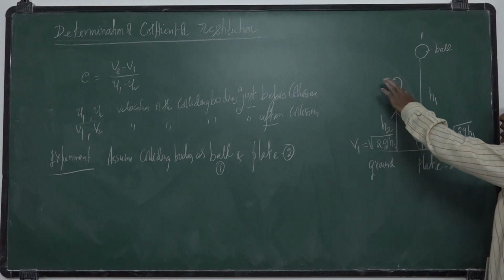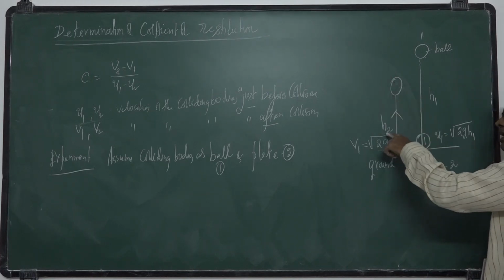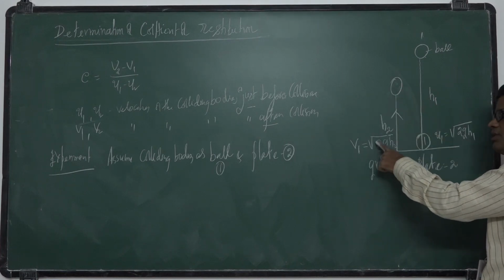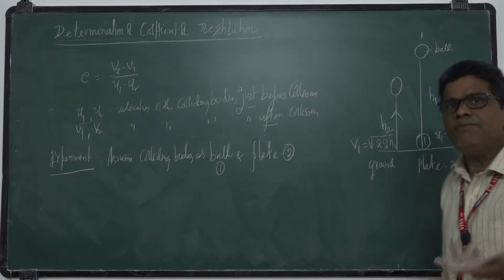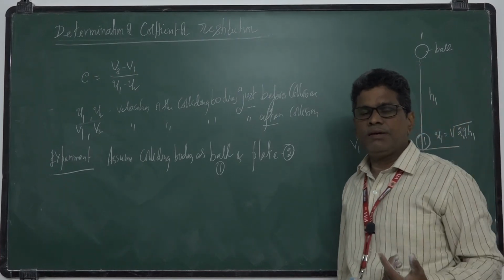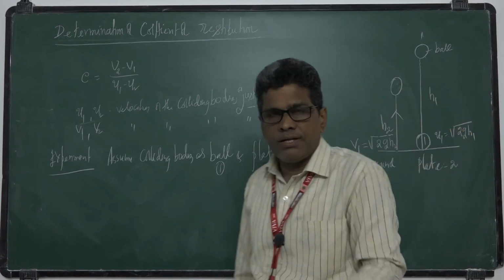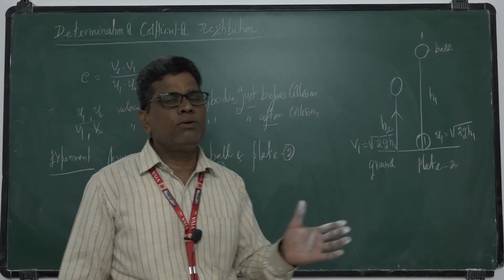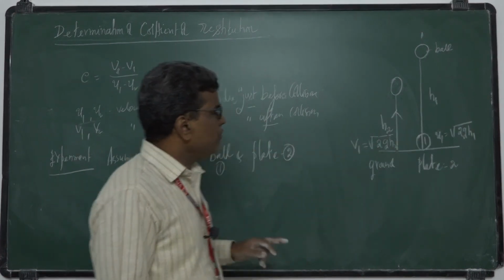From kinematics, if you project a body with a certain velocity, it returns to the ground with the same velocity, provided there is no loss of energy.